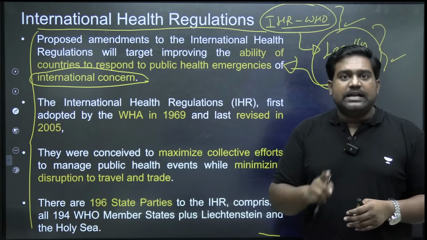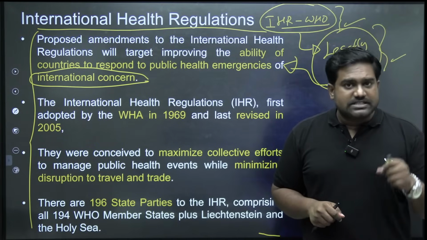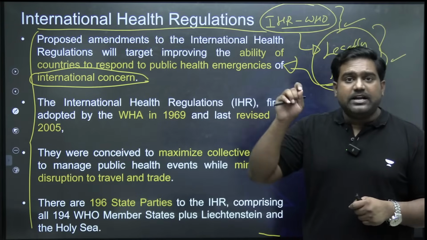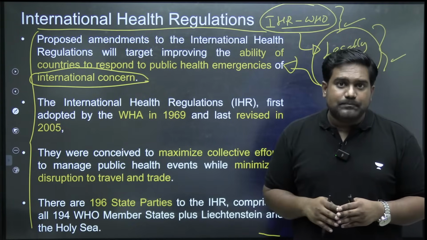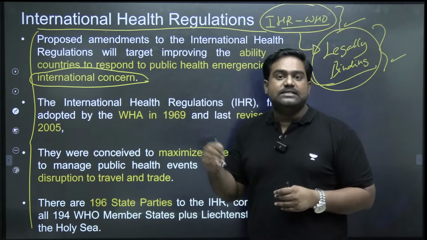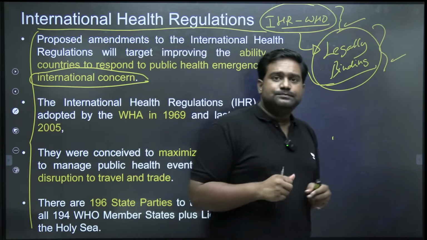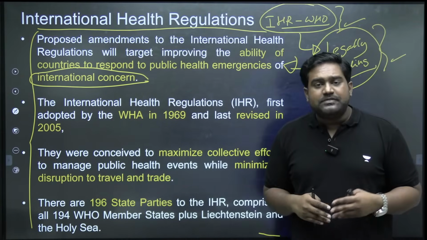Now, this is where China is accused of breaching the IHR. This is where China is accused of not following these obligations. This is where WHO is criticized for not enforcing these regulations on China. The problem with WHO is that it can't enforce these regulations. It has no enforcement powers. Is that clear? The regulations are legally binding, but there is no action taken if there is a violation.